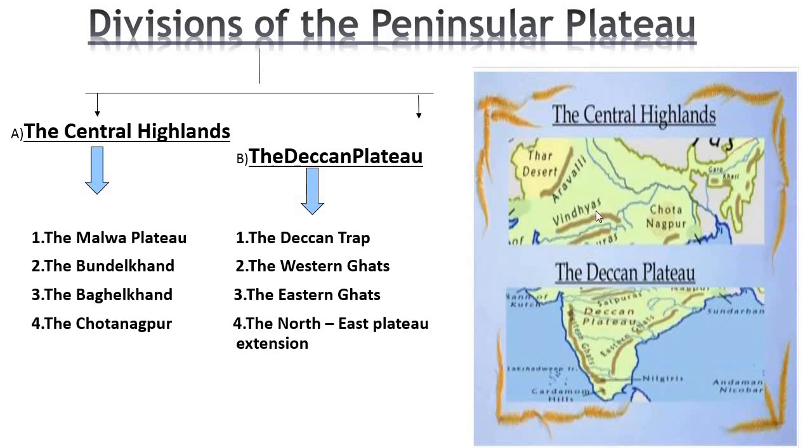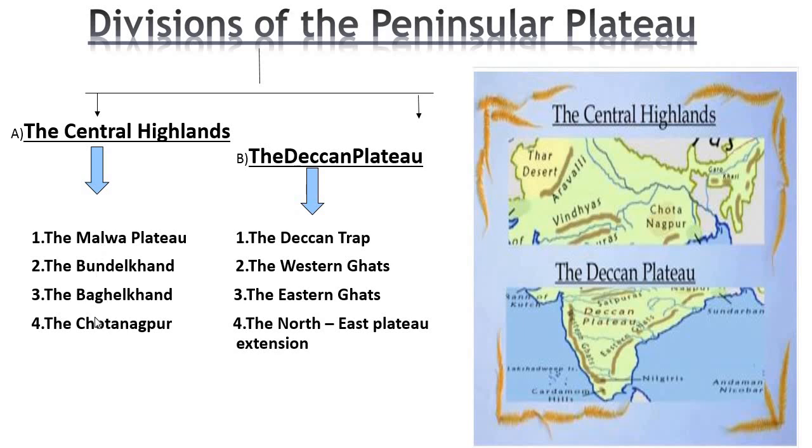Central India means the Central Highlands. In these highlands we can see the Malwa Plateau, Bundelkhand, which means parts of Madhya Pradesh and UP, Baghelkhand, which lies in the state of Madhya Pradesh, and the Chotanagpur Plateau.